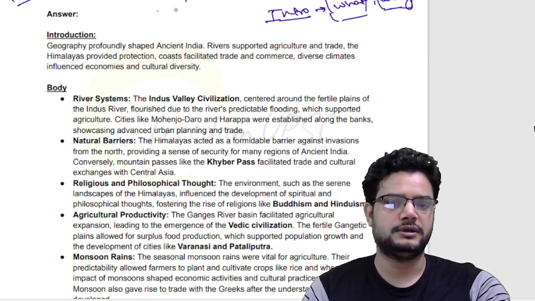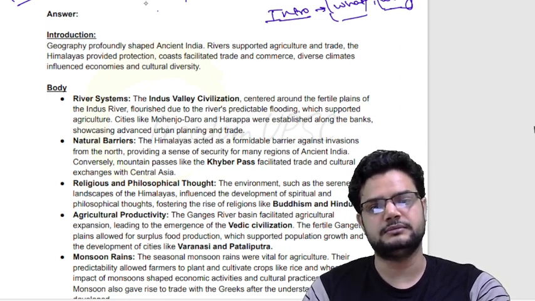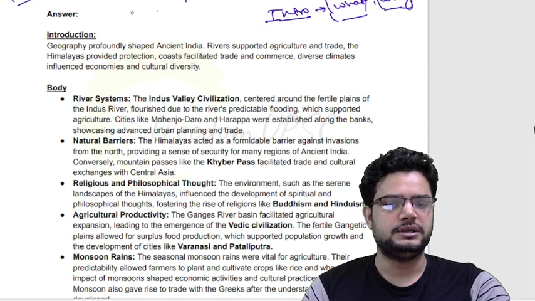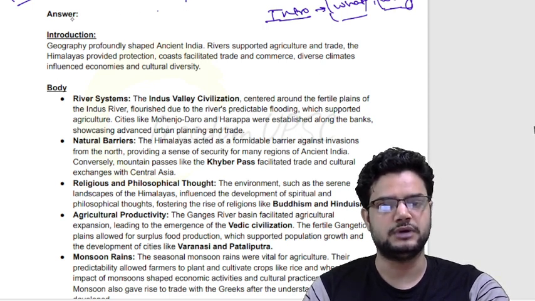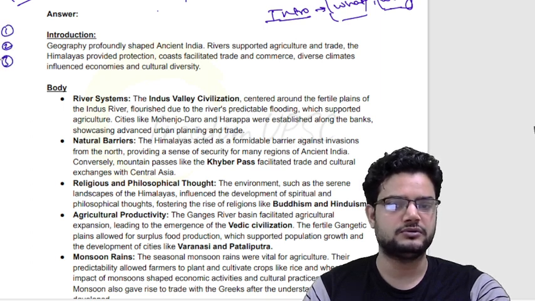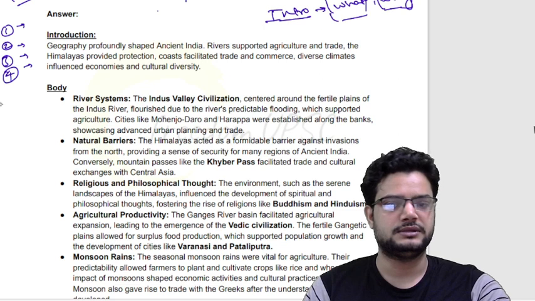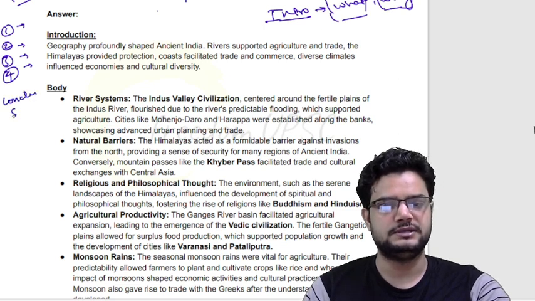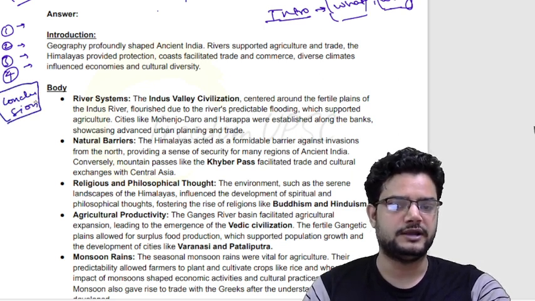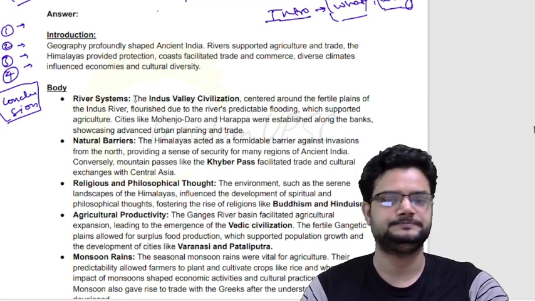Now coming to the body part. How will you write the body? In the body you will write what the geographical factors are and how they led to development. You are outlining the geographical factors one by one, 1, 2, 3, 4, and describing how they have led to development in ancient India. So this is the body part. Then you will write the conclusion. While we are discussing this question, we will see how to write the conclusion in this particular question.